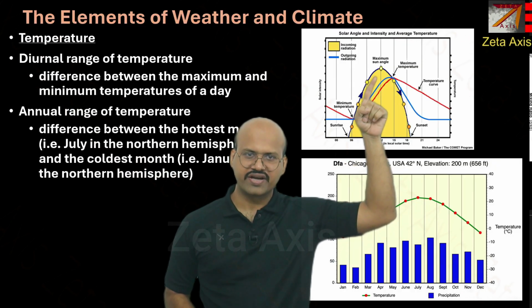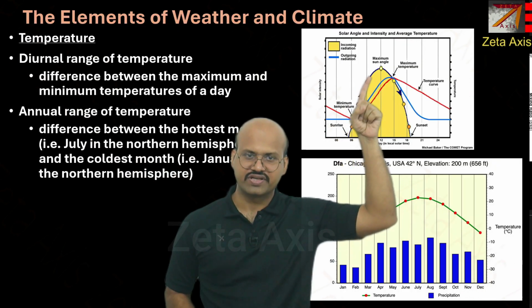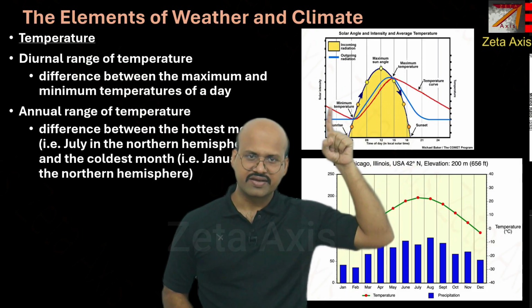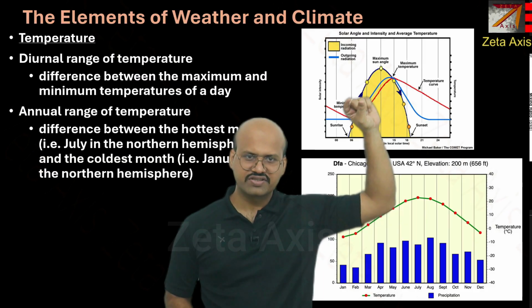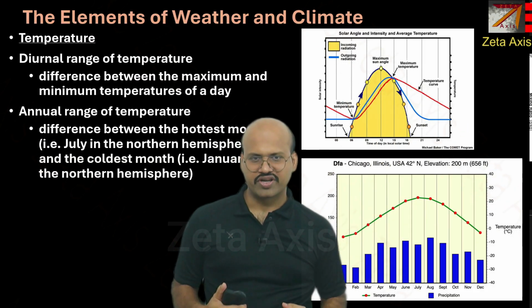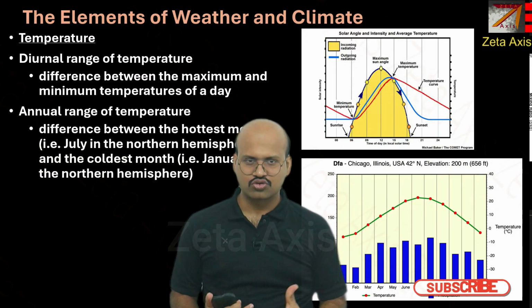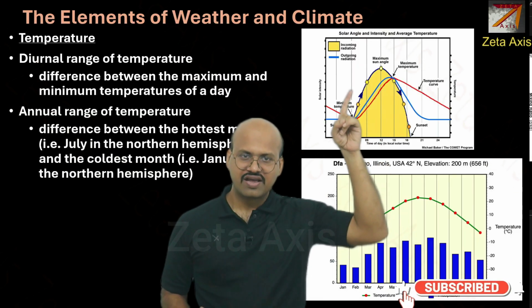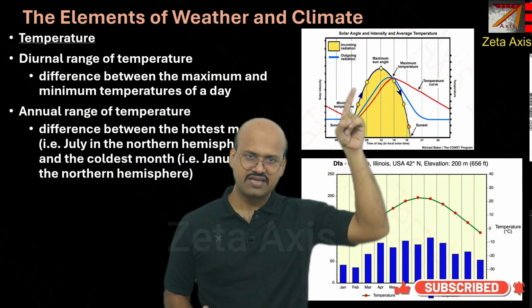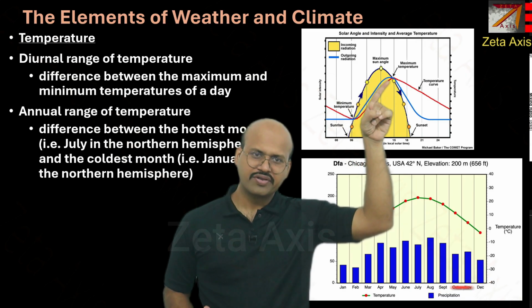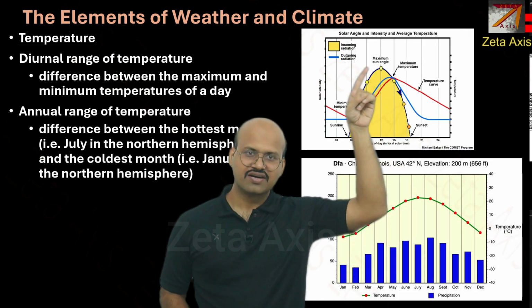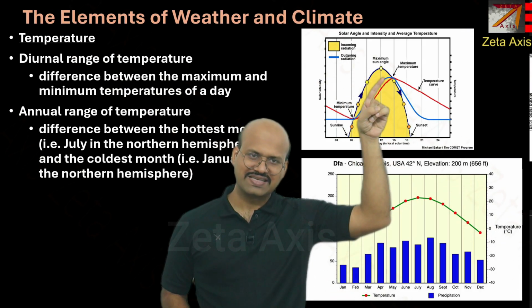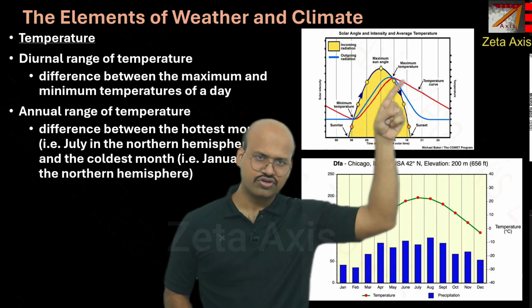Now here you can see that this is the path of the sun, and this is indicating the amount of solar radiation, or heat from the solar radiation, that we are getting. This blue line indicates the outgoing radiation. You can see that for this part, the incoming solar radiation is higher than the outgoing radiation. That is why we are retaining, or gaining, heat in this region. Therefore, the maximum day temperature is reached around 3 o'clock, because till here the amount of incoming solar radiation is higher than the amount of outgoing radiation.